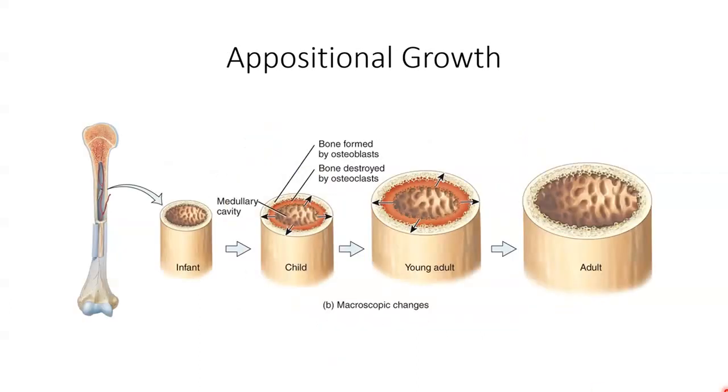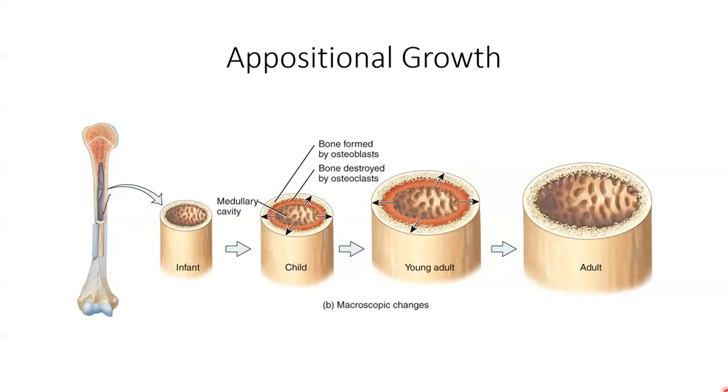Bone can then grow in thickness or diameter via appositional growth. At the bone surface, cells of the periosteum will differentiate into osteoblasts, which secrete osteoid. The osteoblasts become surrounded by the extracellular matrix and develop into our osteocytes.